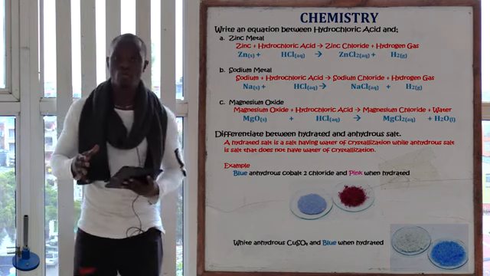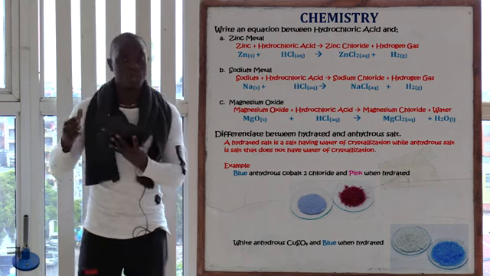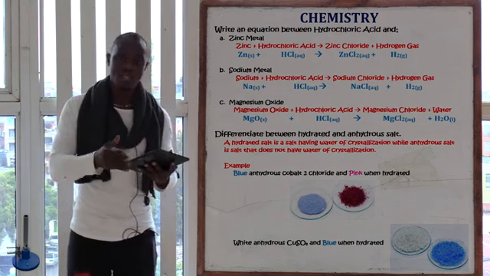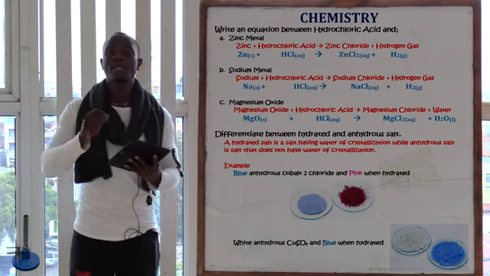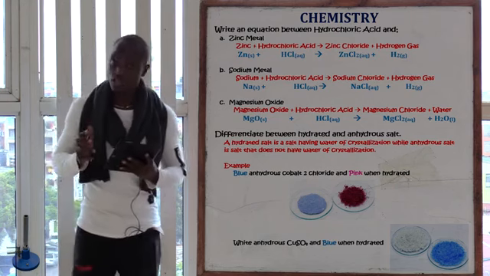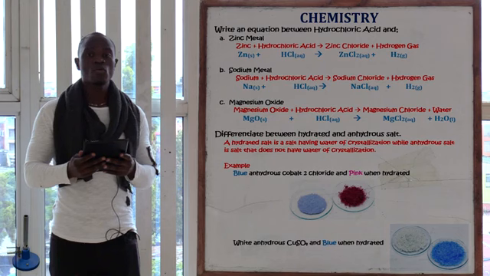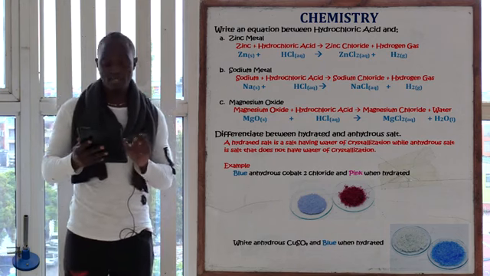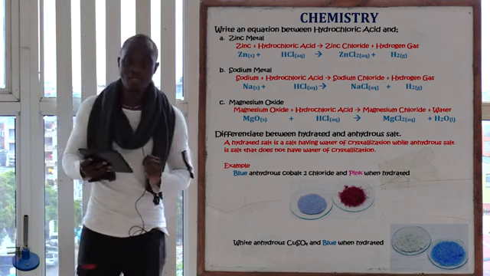Again, remember the general equation. When an acid reacts with a metal, we get a salt. In this case, we have sodium chloride plus hydrogen gas. So don't forget that.